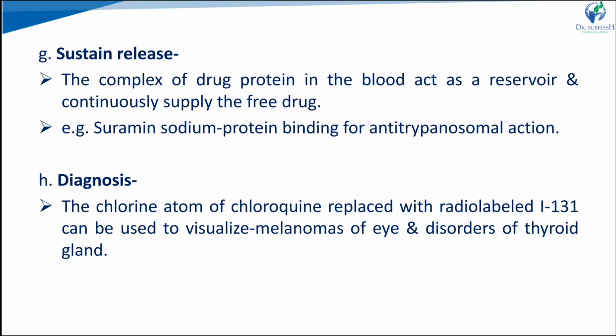So that gives the sustained release type of effect. Then, for diagnosis purposes, we can use it in a minor way. For example, the chlorine atom of chloroquine is replaced with the radioisotope label I131, so that it can be used for diagnosis, and also for some therapy and drug targeting.